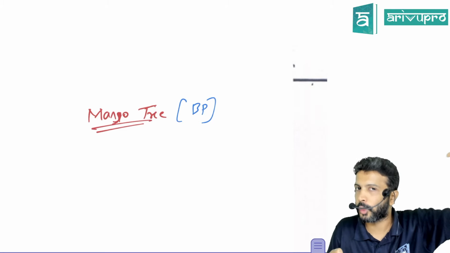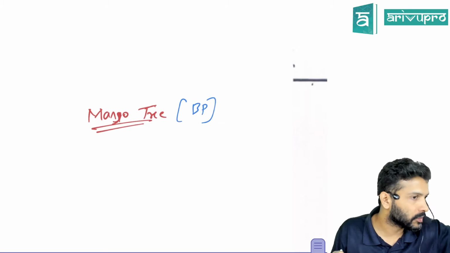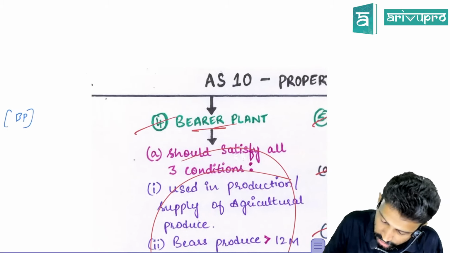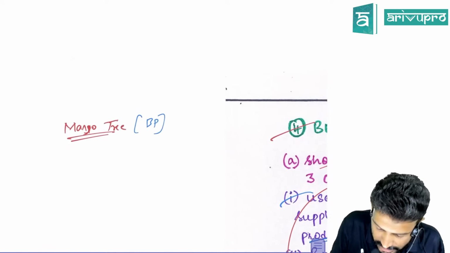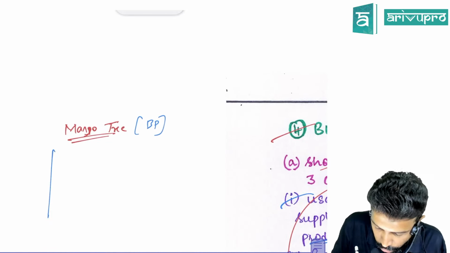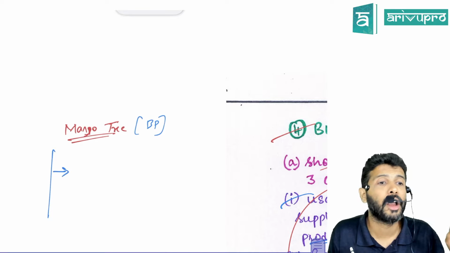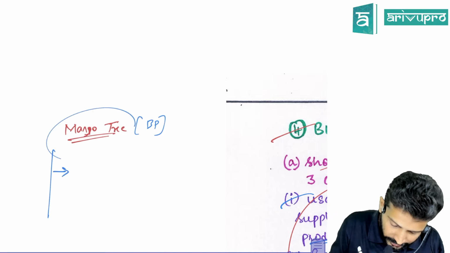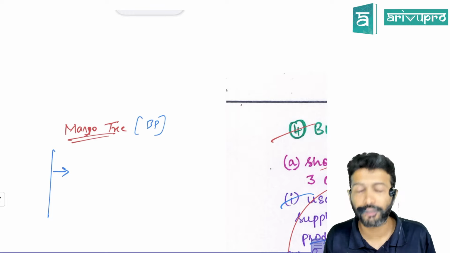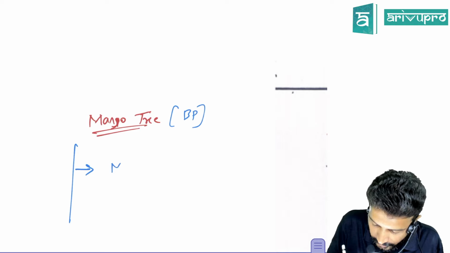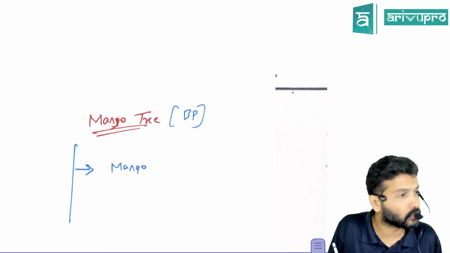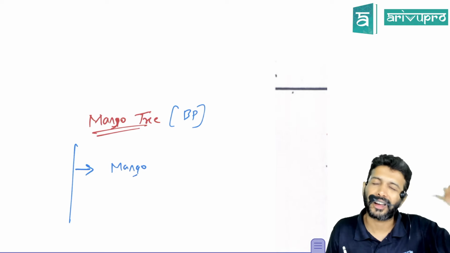First criteria: if you want to call something a bearer plant, it must be used in the production or supply of agricultural produce. Meaning from this particular mango tree, you should get some agricultural produce. Are you getting any agricultural produce from a mango tree? For a mango tree, what will you get? Mango. Yes, mango is obviously an agri produce. That is the first criteria.